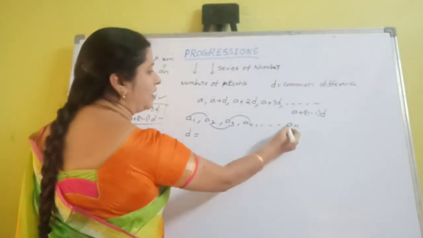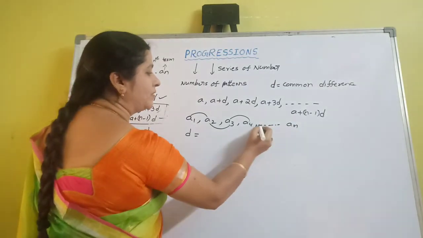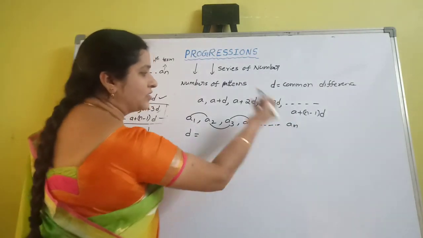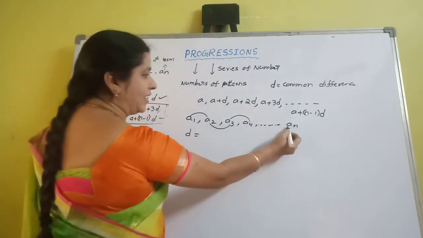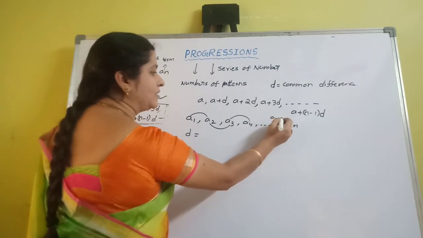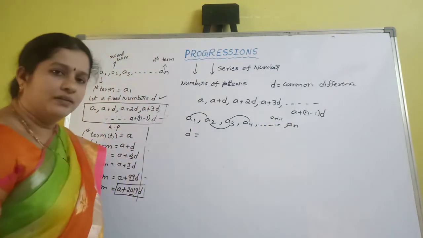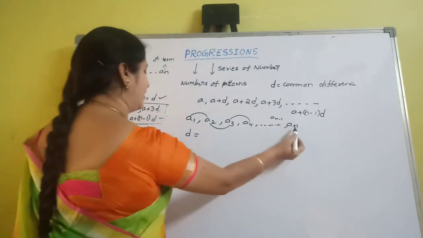So what is the preceding number of AN in the series? Suppose it is an infinite series and the last term is AN. So what is the preceding number? Here AN minus 1. AN minus 1 is the preceding number of AN.